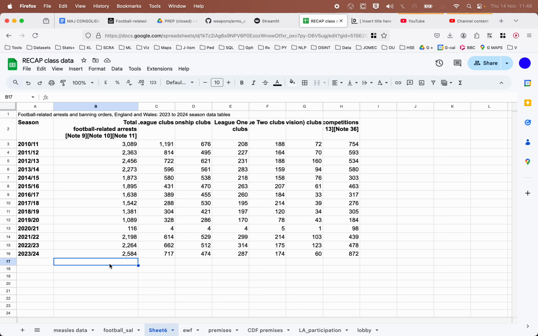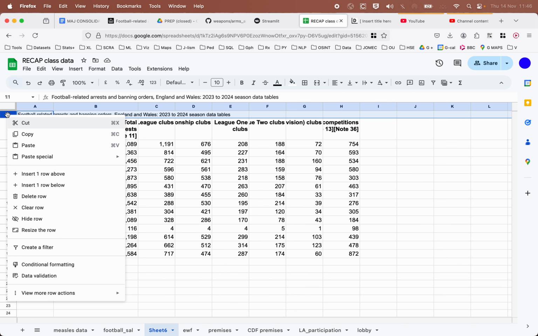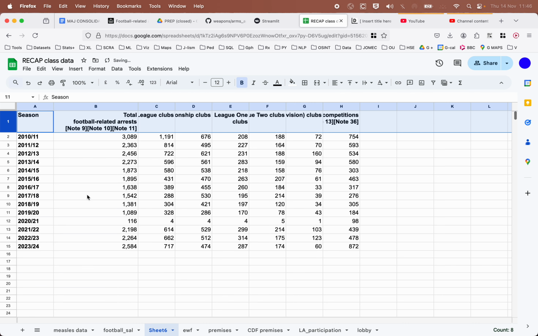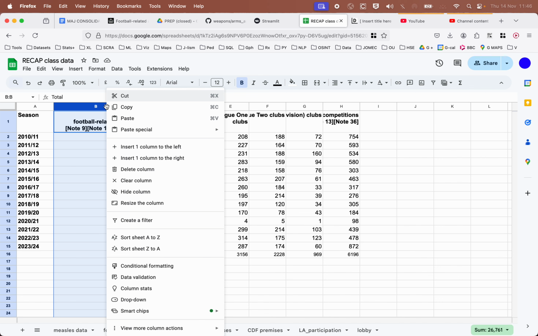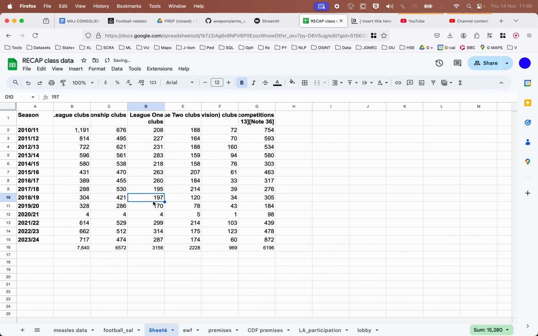So we don't need this, so we can select this row and right-click and delete it. We need a sum for all of these, so from C2 to C15. And then we want the same thing done for each of the others, so we just drag it across and it'll adjust. We don't need this column with totals. We can delete it. And then I'll put something in to say total.